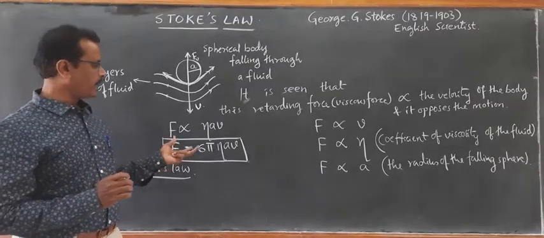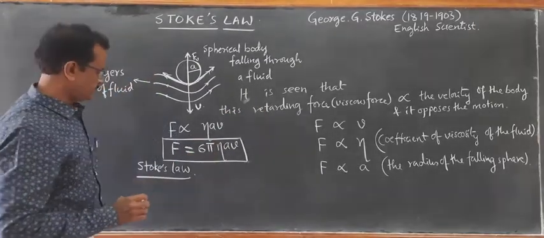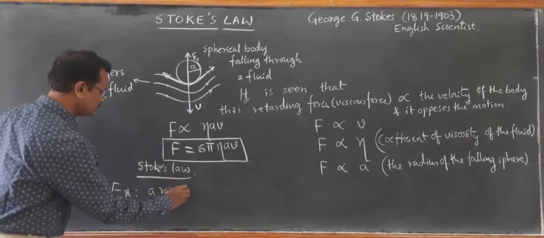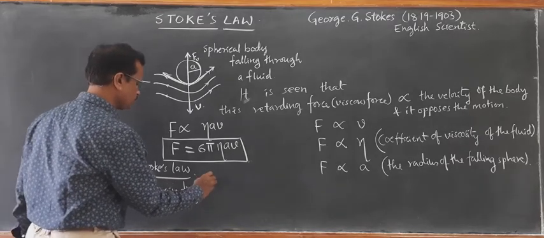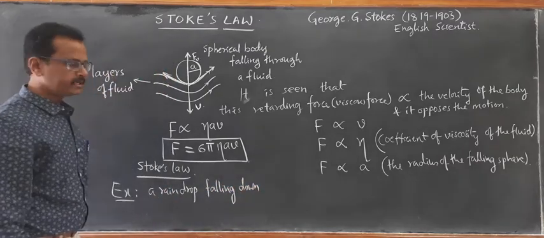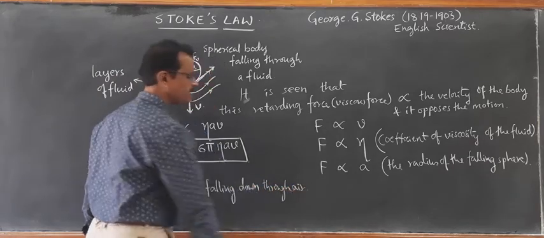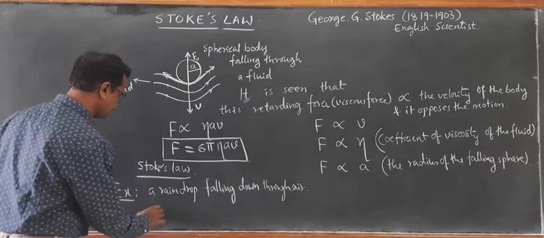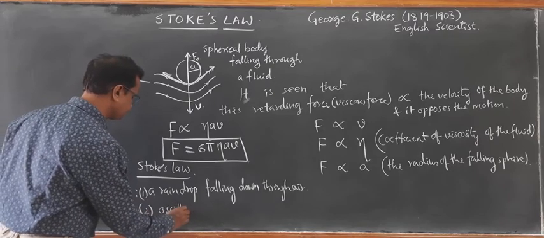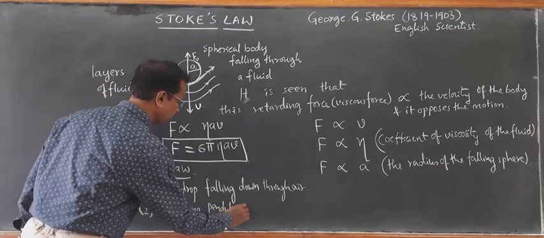To learn the Stokes law and the viscous force, that is the retarding force, the main examples are a raindrop falling down through air layers. Another one is an oscillating pendulum bob.